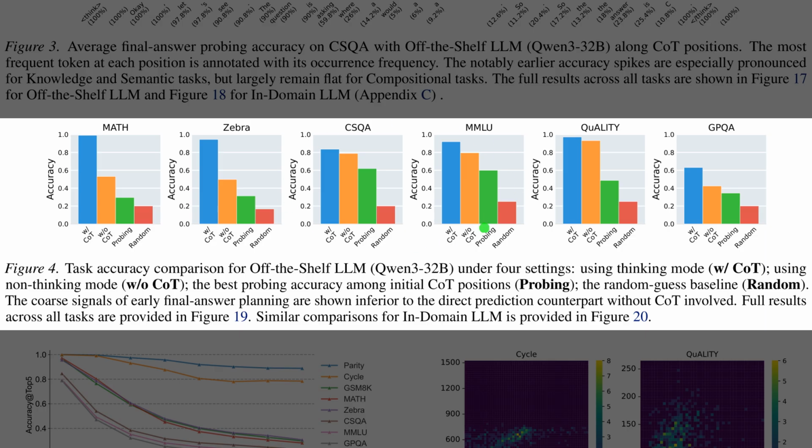In contrast, for semantic tasks like CSQA and MMLU in the middle, the green bar is much higher, showing the model does have an early hunch. Crucially though, the orange bar consistently beats the green one, which means simply asking for a direct answer is more accurate than relying on these vague internal states.